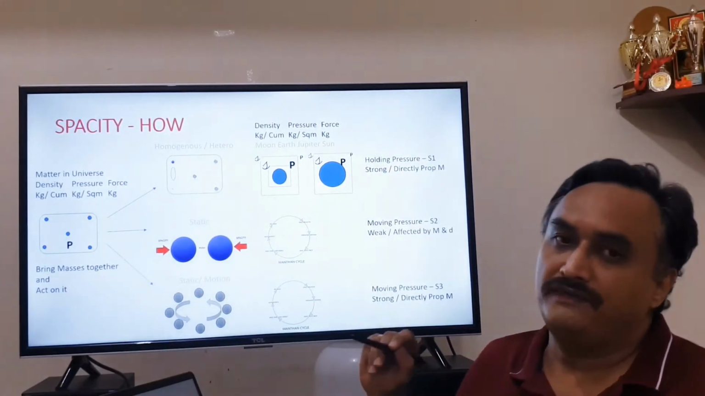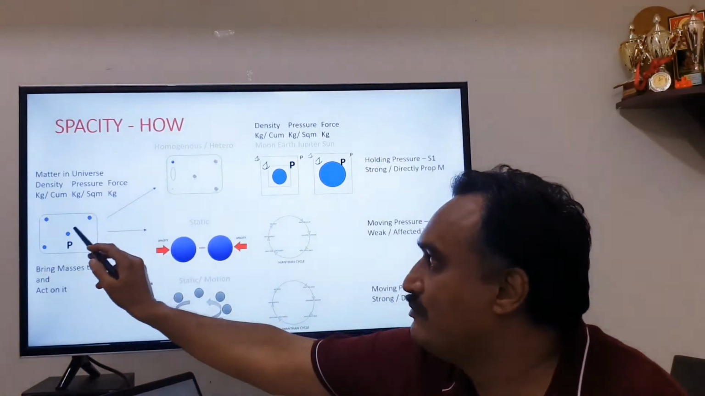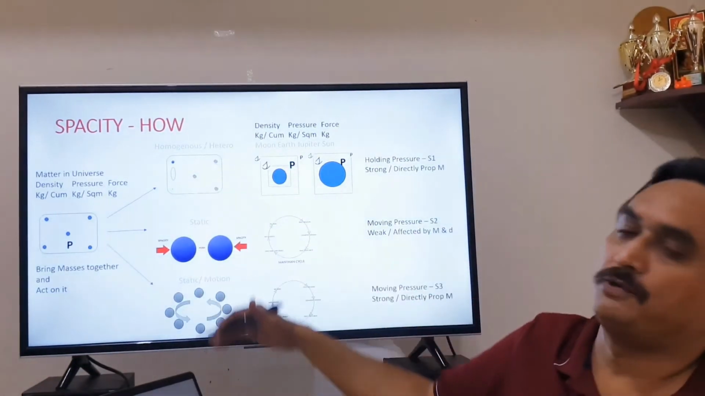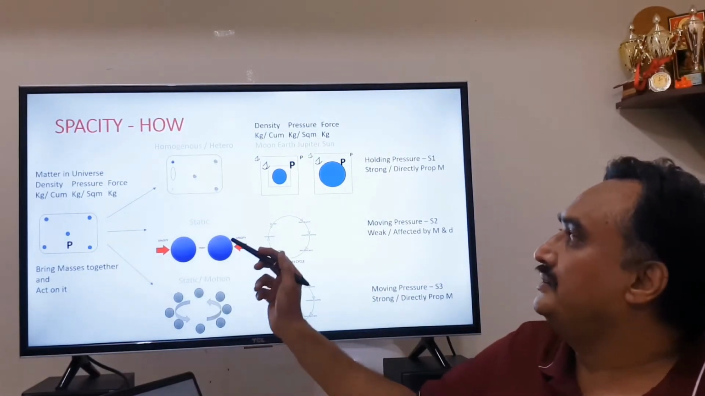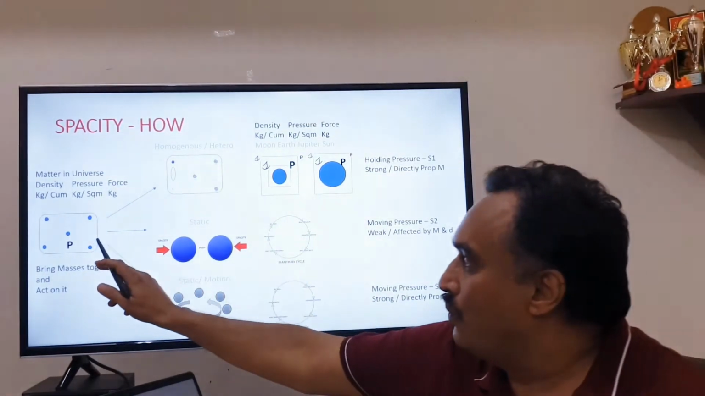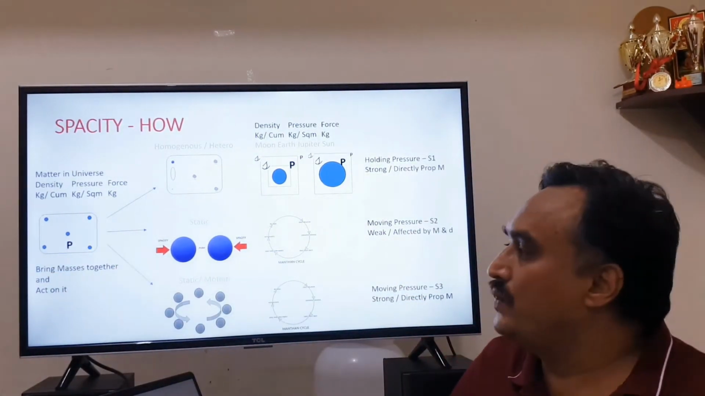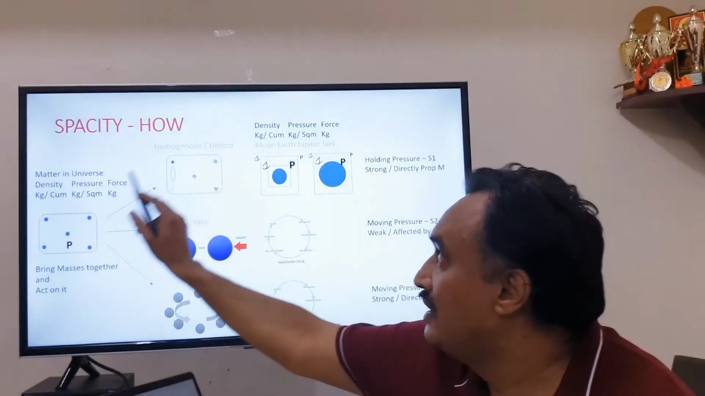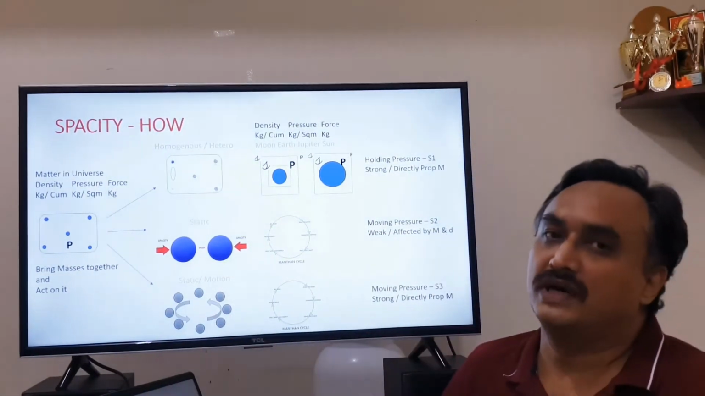It is important for us now to know how this pressure acts on these molecules. There are various possibilities. What we have seen here is a theoretical situation wherein all these masses are homogeneous, in the sense every mass is similar to the other.